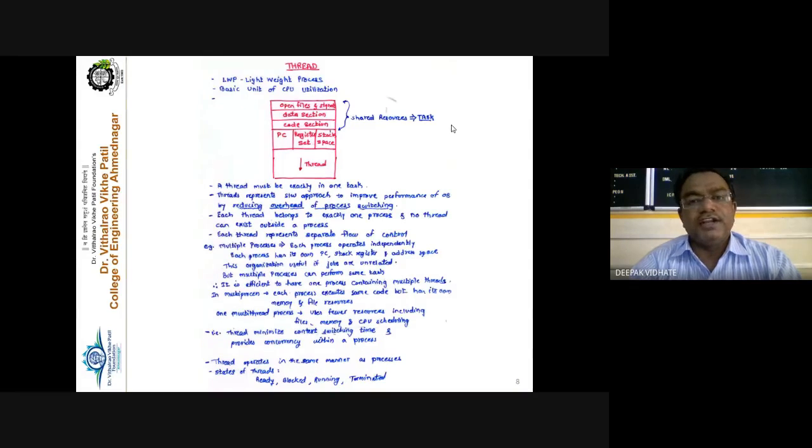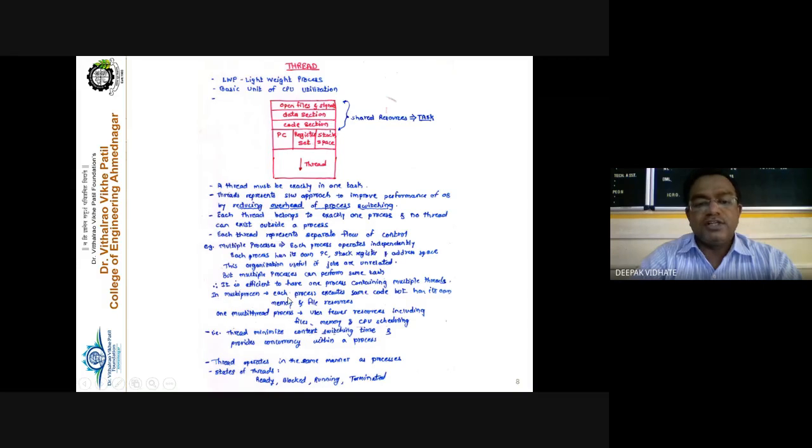So for thread creation, you do not have to enter all these properties, because all the properties belong to all the threads here. But if you create separate processes, then you have to assign separate properties to each and every process. Getting this point? Therefore it is efficient to have one process containing multiple threads.